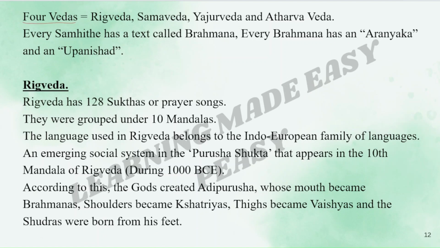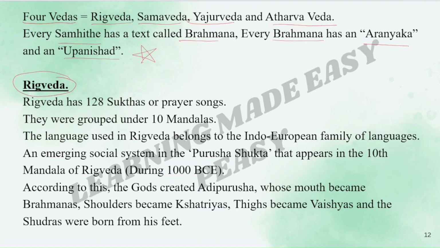There are four Vedas, that is Rig Veda, Sama Veda, Yajur Veda and Atharva Veda. All are important. Every Samhita has a text called Brahmana, and every Brahmana has an Aranyaka and an Upanishad. This is important. Let us first see the Rig Veda.